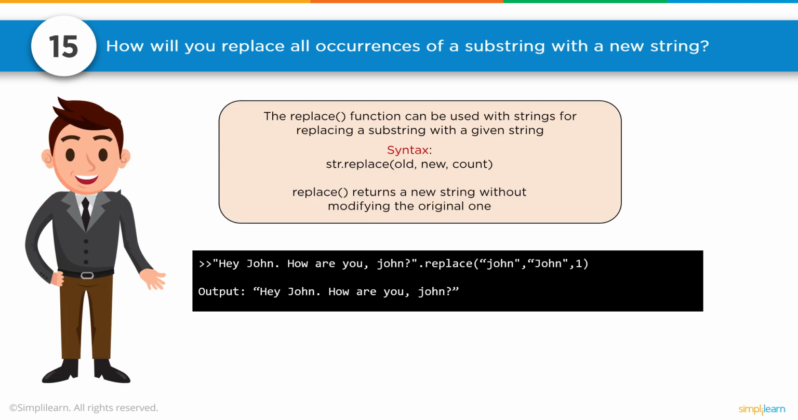Number 15. How will you replace all occurrences of a substring with a new string? The replace function can be used with strings for replacing a substring with a given string. Syntax: string.replace(old, new, count). Replace returns a new string without modifying the original string. Hey John, how are you, John? Replace John with capital JOHN, 1. And then you can see right here, it says hey JOHN, how are you, John? Since we designated the 1, we're only going to replace one of these.